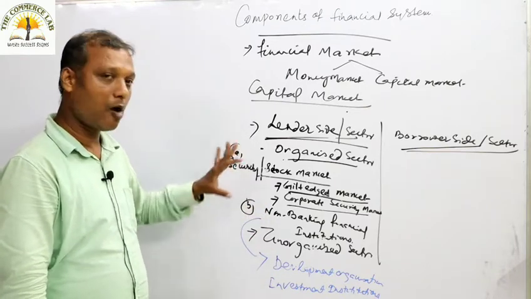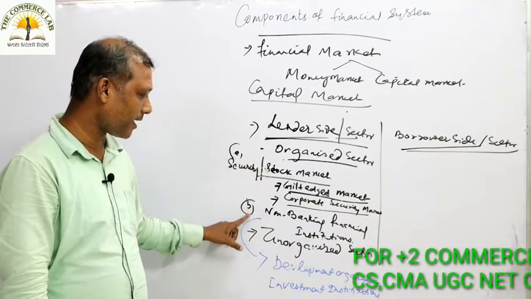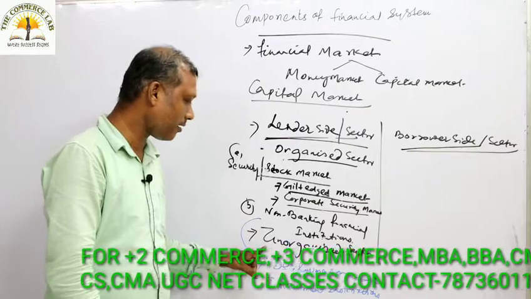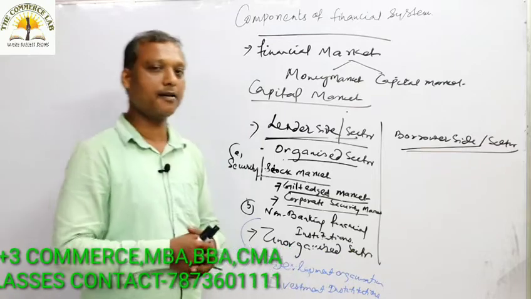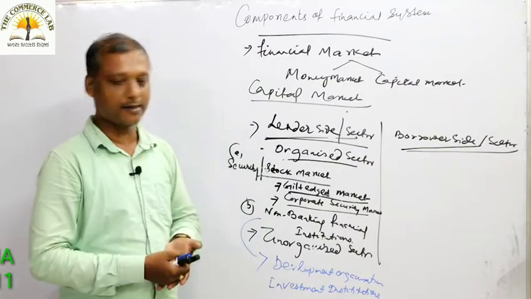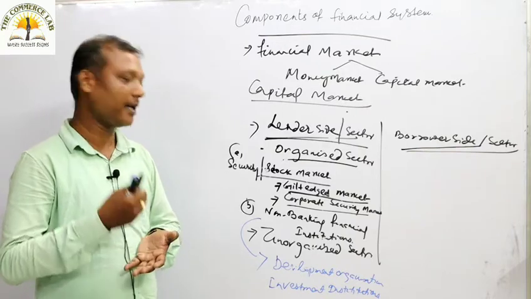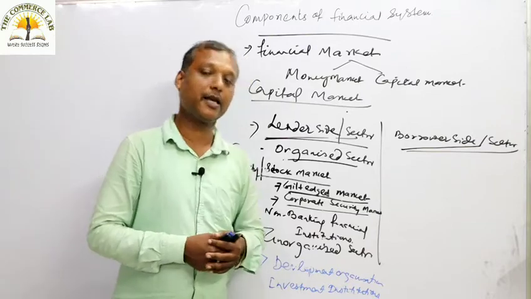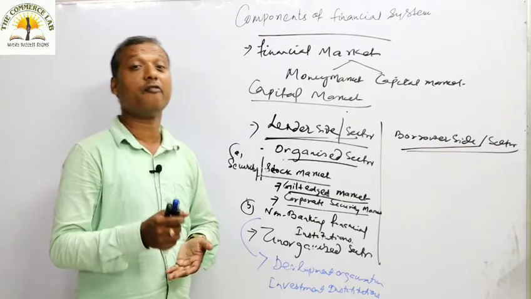Understood? So now we have come to the discussion of your organized sector. One is your security market, one is your non-banking financial intermediaries. Now it is over. Now in the second part we will discuss your unorganized sector. Unorganized sector, as we discussed in the money market itself, is that sector whose activities are not under the control or jurisdiction of RBI, not managed by RBI, and not reported to the RBI. They are the institutions that do not come under the direct control of RBI.